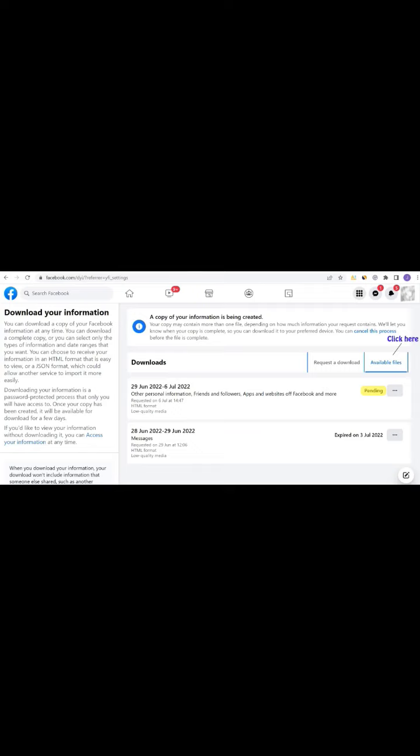It will take some time to prepare your file depending on the quality and date range selected. Move up and click on Available Files. It will show Pending next to your required file. Wait for that to change to Download.